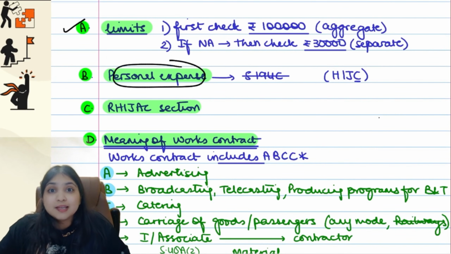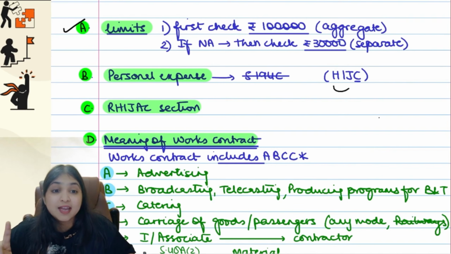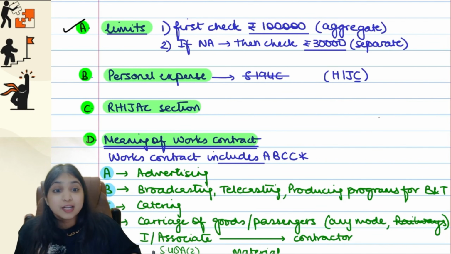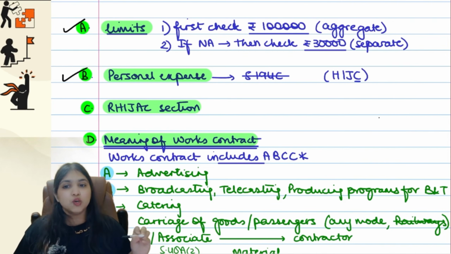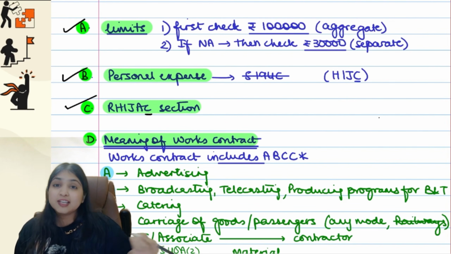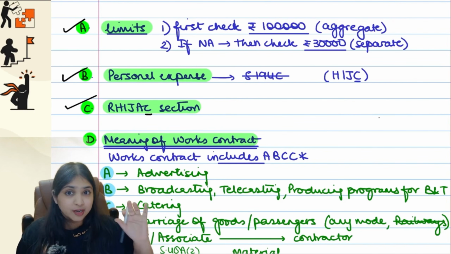Like this, the personal expense point is there in 4 sections, guys. HIJC. Easy to remember, HIJC. In these 4 sections, if it's a personal transaction, that's all. That section will not apply. So 194C is a HIJC section. It's 194C, guys. So therefore, if it's a personal transaction, 194C will not apply. And it's an R hijack section that we have already concluded. Because it's an R hijack section, we have troubled the deductor by putting conditions on him.